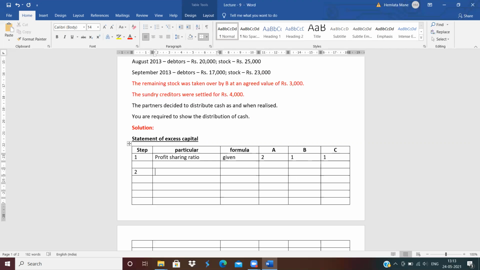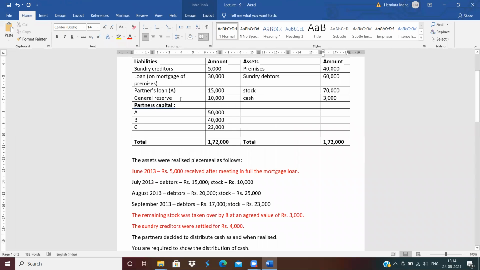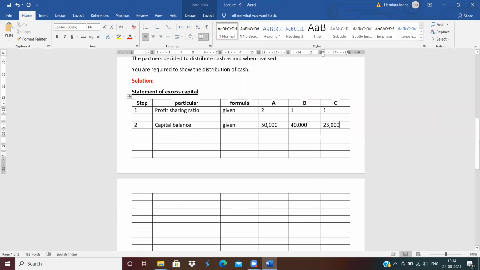What is the second step? Capital balance. Write down the capital balances, which are also given. So write down given. How much is the capital balance? See in the question: 50,000, 40,000 and 23,000. But listen, in this question, general reserve is given, right? So add general reserve. Write down, add general reserve.